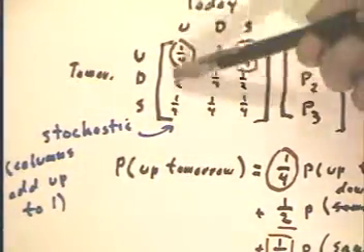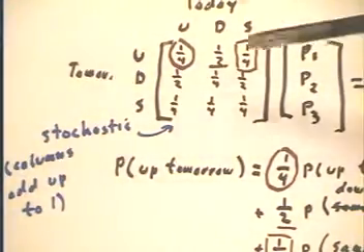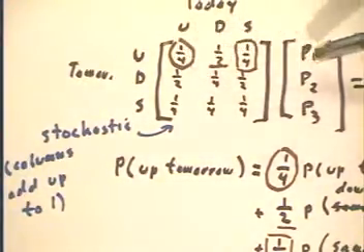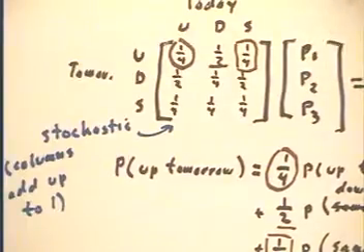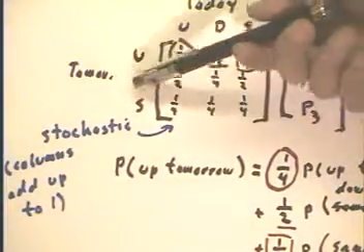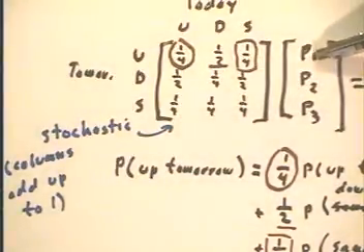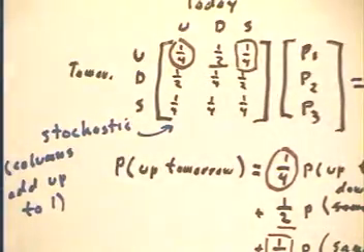Let's look at what the first column of this matrix means. The first column says that 1/4 of our probability of being up today goes into the probability of being up tomorrow. 1/2 the probability of up today goes into the probability of being down tomorrow. 1/4 of the probability of being up today goes into the probability of being the same tomorrow.